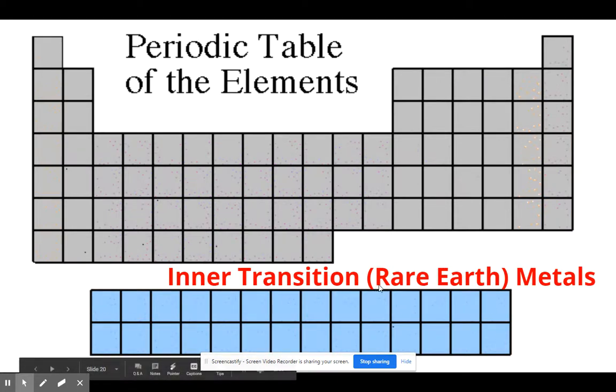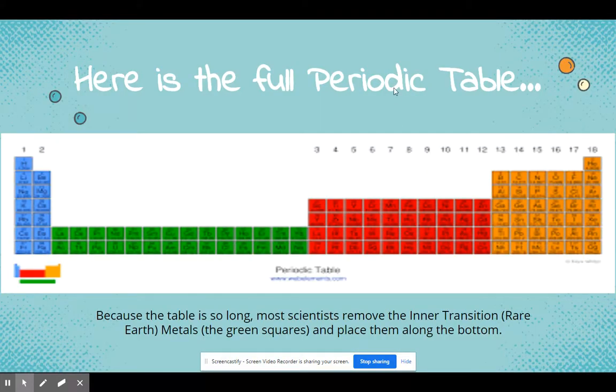These on the bottom are called rare earth metals or inner transition metals. I'll call them rare earth metals because that's how I learned them, but both names do apply. This is what the periodic table really looks like. So those rare earth metals, those inner transition metals go here, and then the transition metals go here, and then that stair step is over here. So those are nonmetals and H.